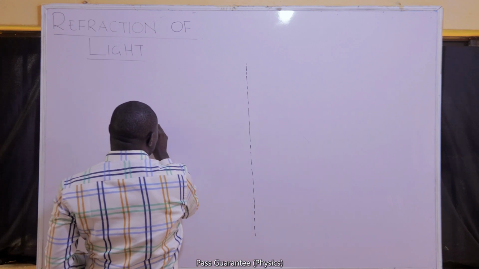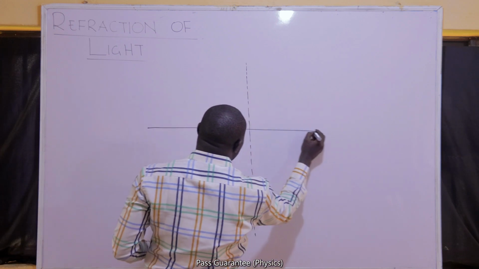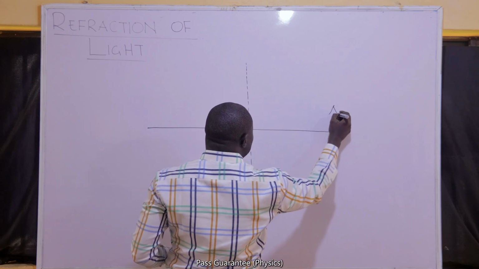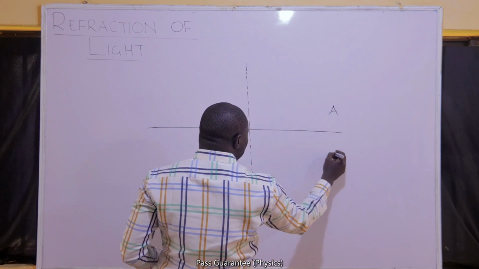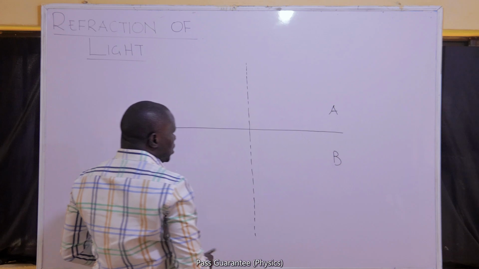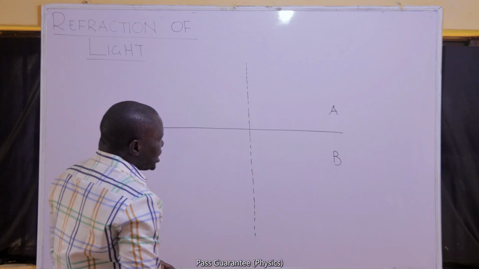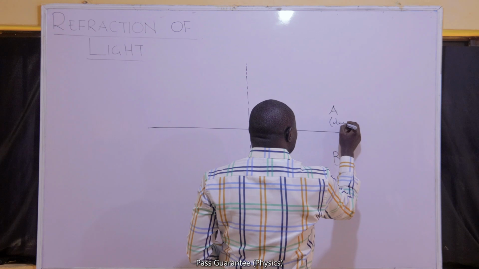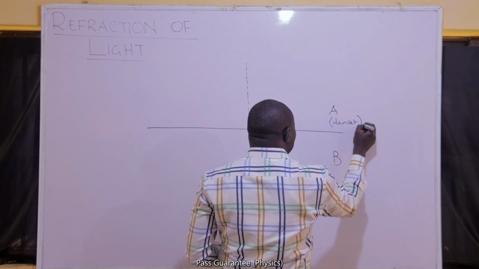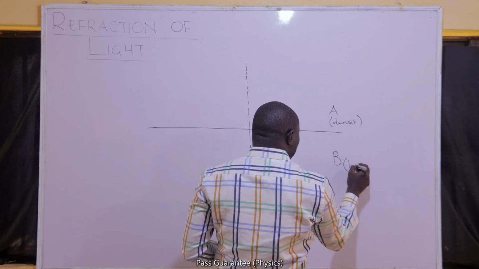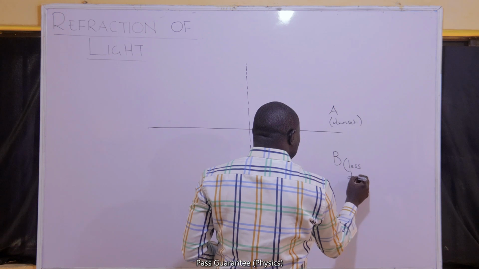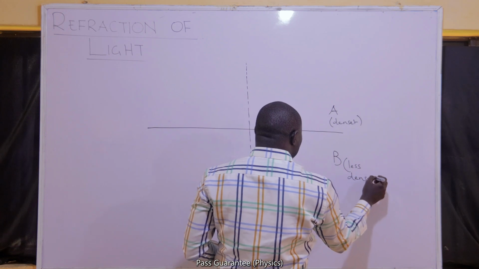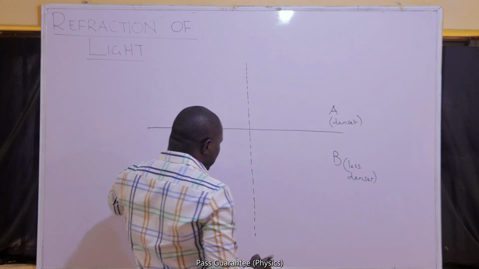Let's say we have two media, medium A and medium B. Let us assume that medium A is denser and medium B is less dense. In that case, we will say that the light is traveling from dense to less dense.